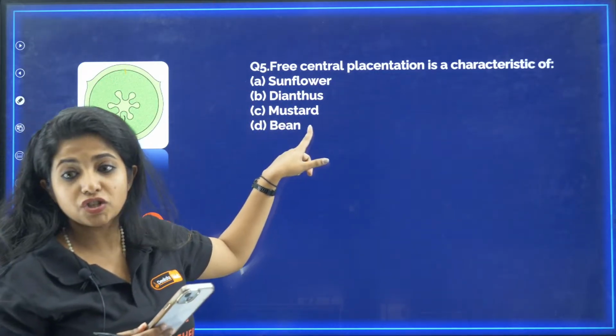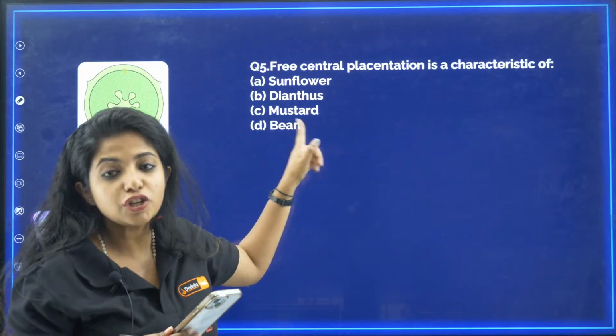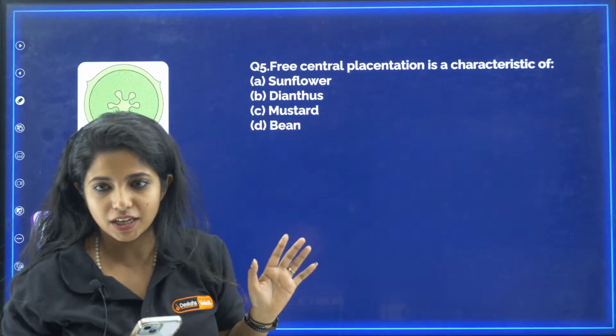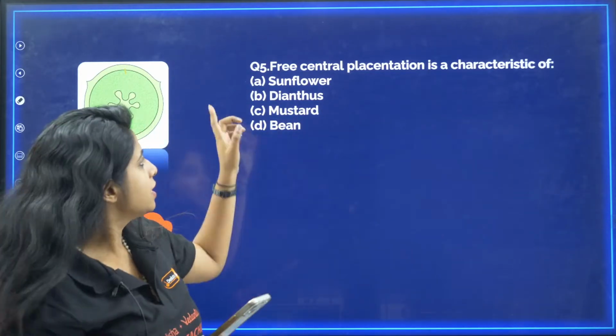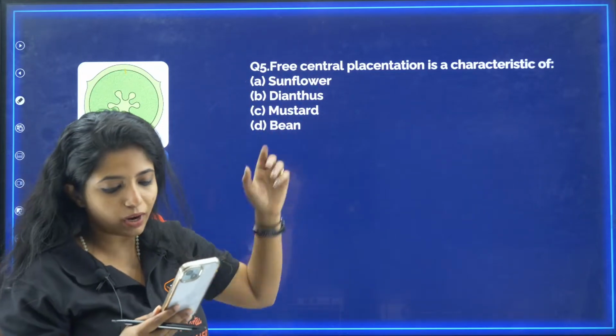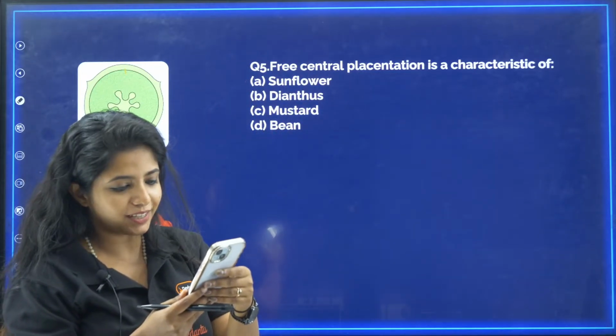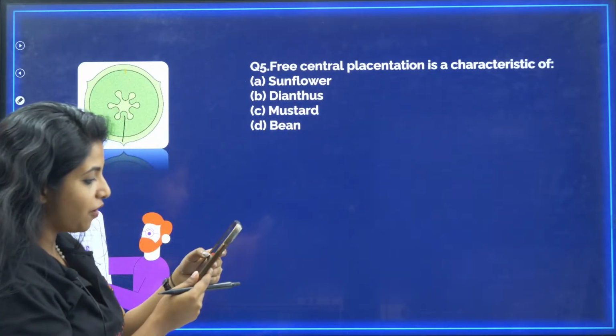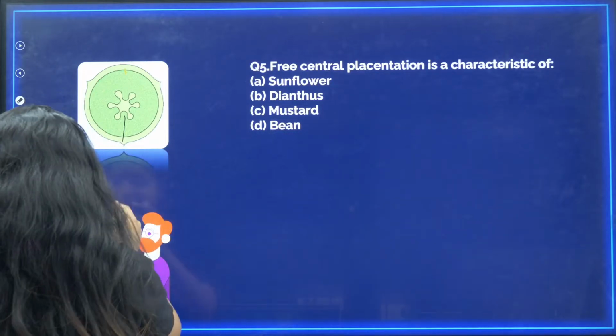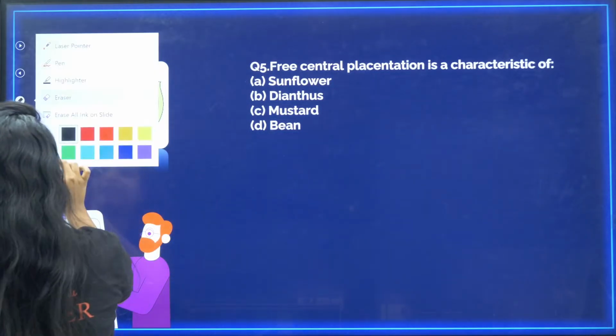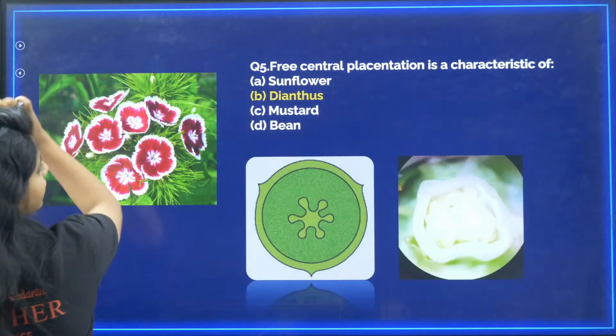So my dear children, mustard is showing parietal. Bean is showing marginal placentation. Sunflower is a whole different thing. Now you are left with dianthus. What would be the answer for this? Your answer would be 5B. Exactly. So your answer is dianthus.